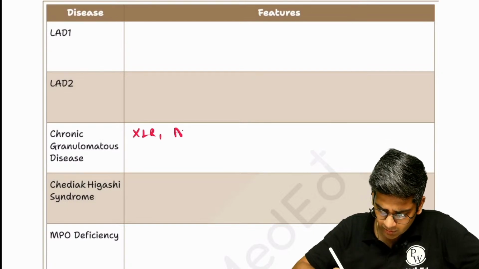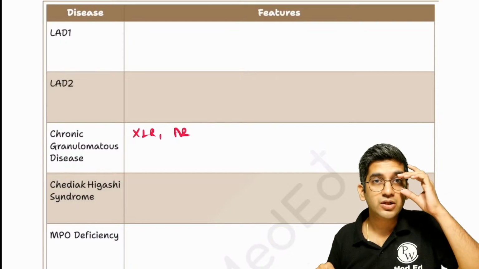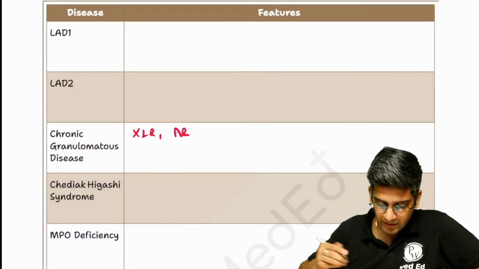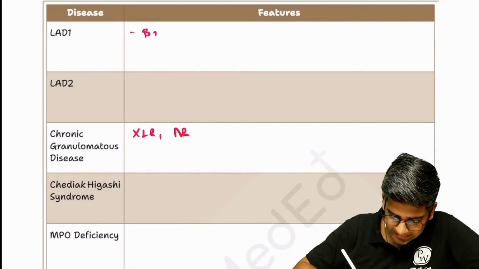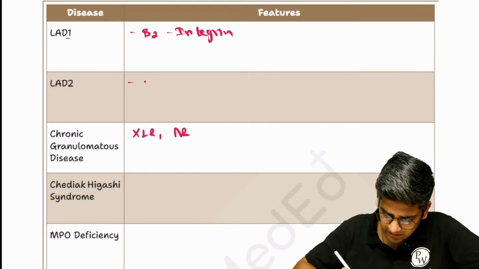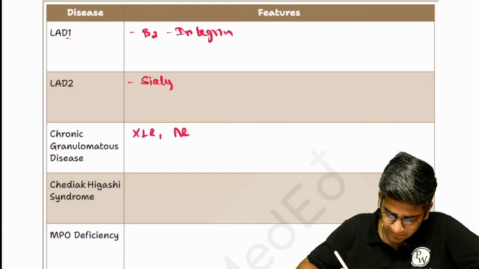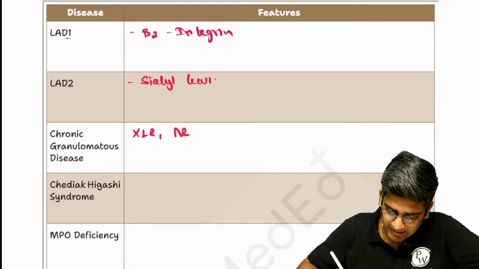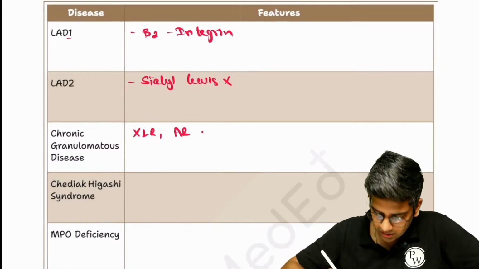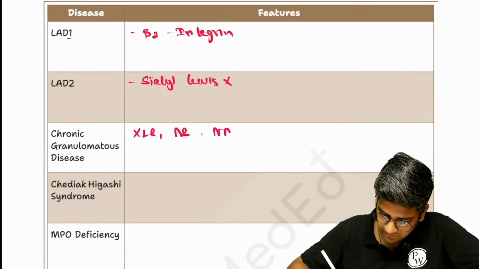as well as autosomal recessive inheritance, because the enzyme which is mutated here has two parts, membrane and cytoplasmic. Fine. So here you'll have a beta 2 integrin defect, or just write integrin defect. Here, don't write selectin, it is Sialyl Lewis X defect. Right? Perfect. This is your NADPH oxidase defect.